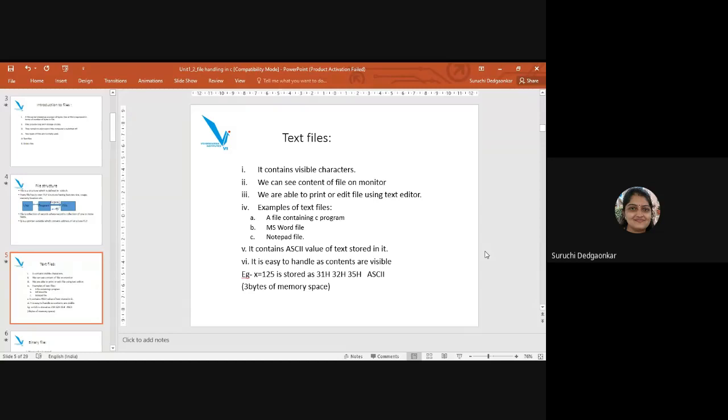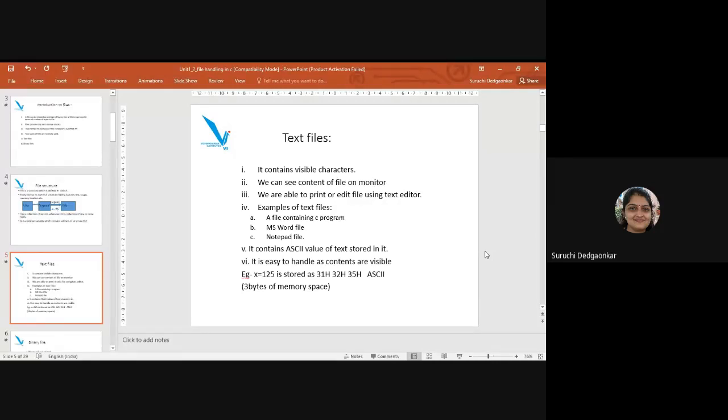So text files, in detail we will see difference between text files and binary files. Text files contain visible characters. The ASCII values will be written here in the text files. We can see the content of the file on monitor using certain editors. There are text editors available using which we can open the file and read the contents.